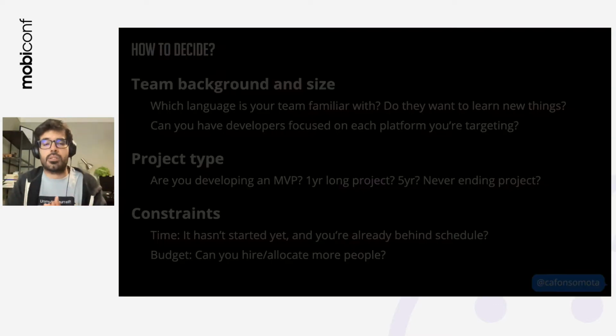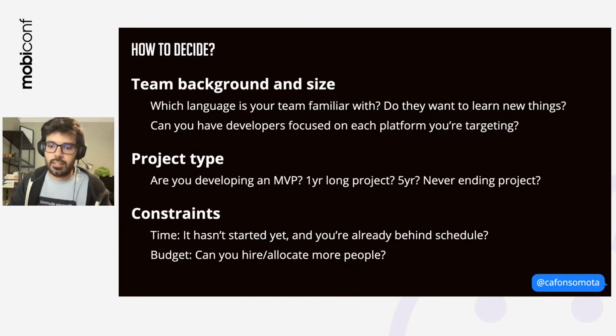There are a lot of factors that affect your decision, and I think all of these approaches are valid. So the first one is your team, the team that you're going to use to build your application. So if the team is already familiar with web, for instance, perhaps it makes sense to use a web approach. So if you have the chance to have developers focus on Android and iOS, perhaps a cross platform or even doing things natively. If you're developing a project that's just an MVP that you want to make a proof of concept and time is running out, perhaps doing something on web is more than enough.